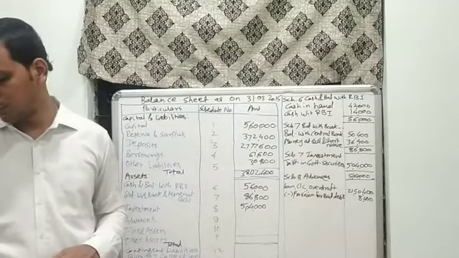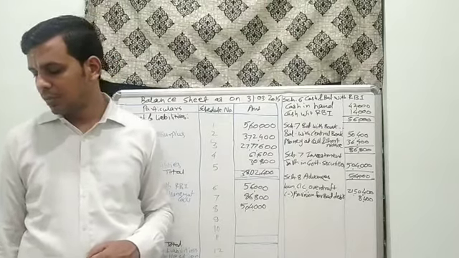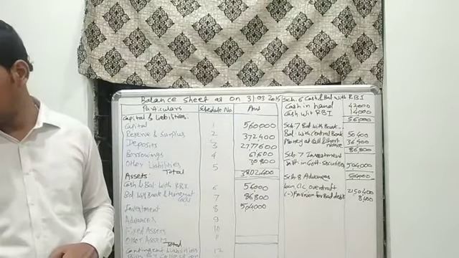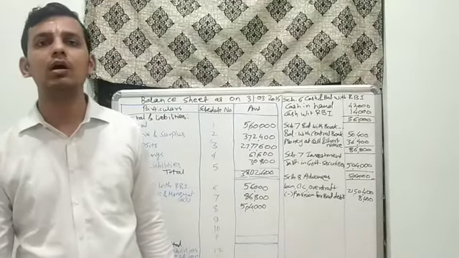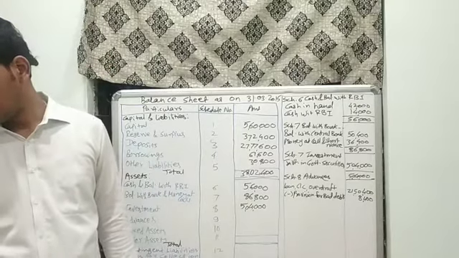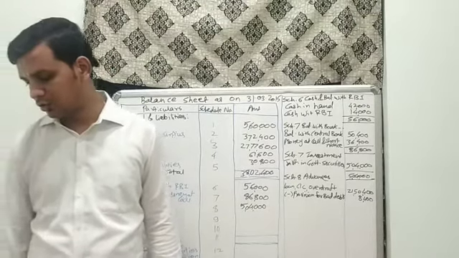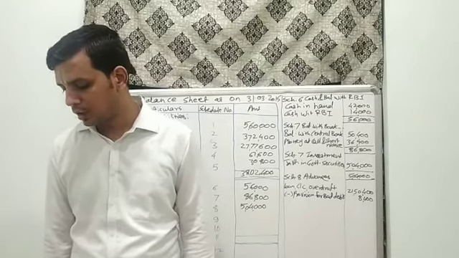The third adjustment was for rebate on bill discounted. First of all, we have deducted it from our income. With regard to interest and discount, we have deducted 8,400.